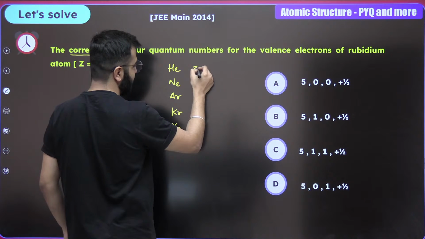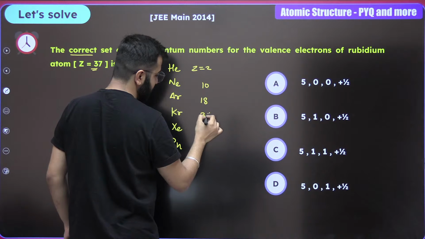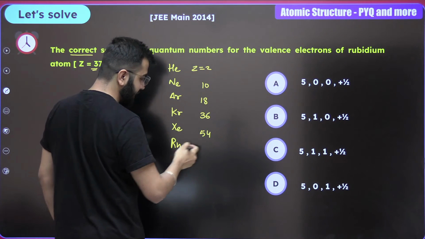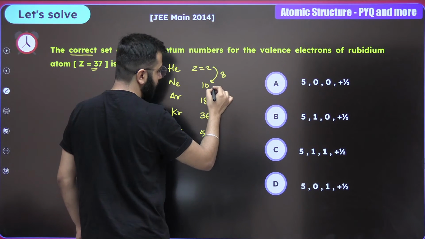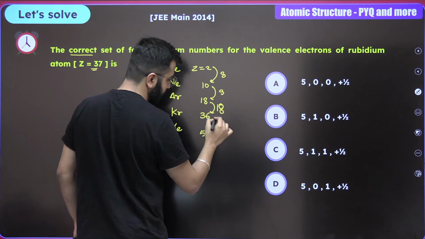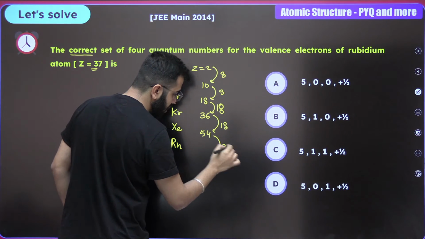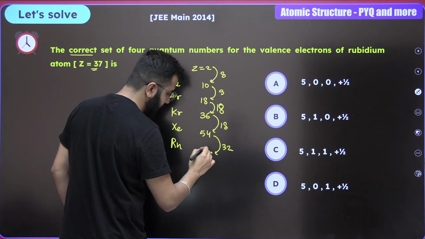Over here, Z value 2, then we have 10, 18, 36, and then 54, and then ultimately we can write the differences: 8, 8, 18, and then again 18, and then we are going to go for 32. So add 32 and 54, for radon it is going to be 86.